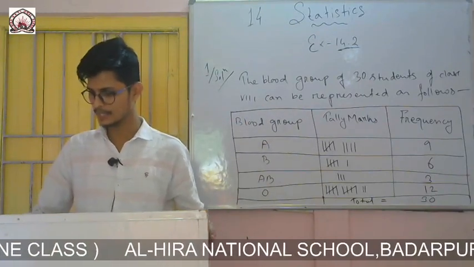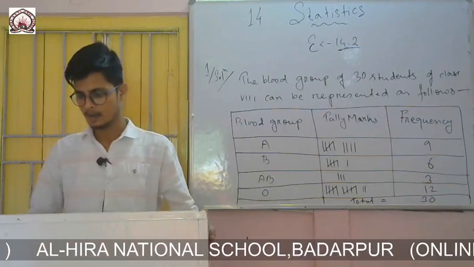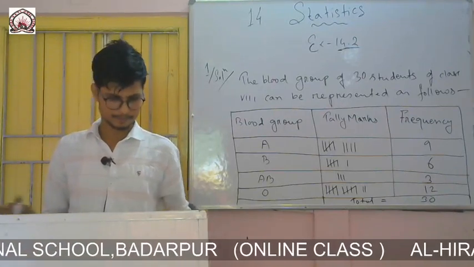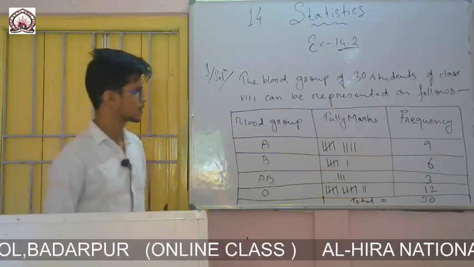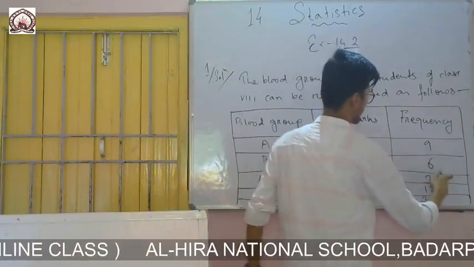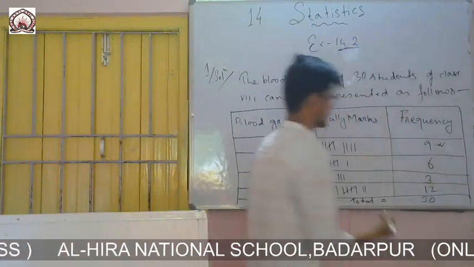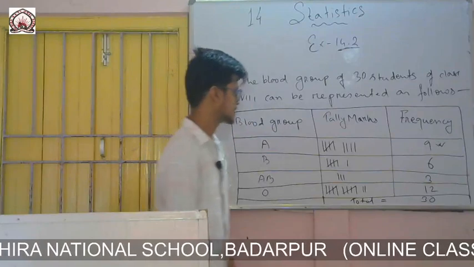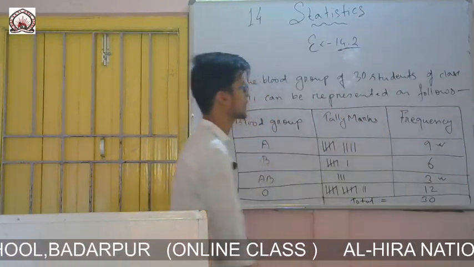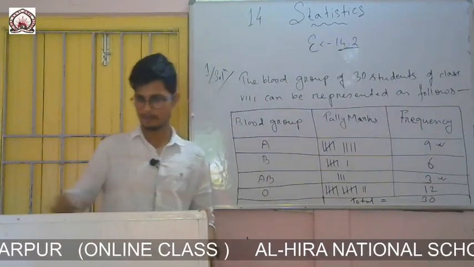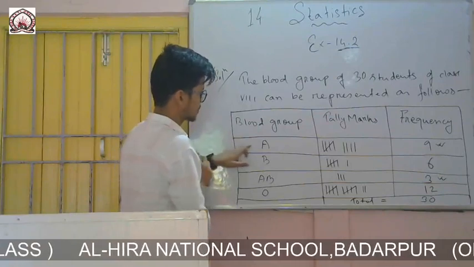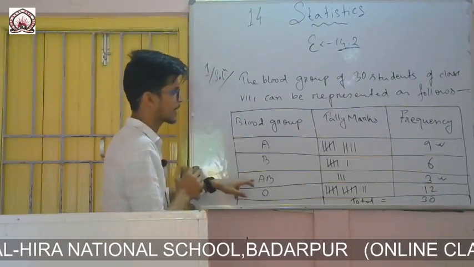So now the question is, which is the most common and which is the rarest blood group among these students? From this data you can see which one is occurring maximum times, 9. So this is the most common blood group, and which one is the rarest? It is only 3 times. That means blood group AB is the rarest, but you have to write this one. So I am rubbing this. You just remember blood group A got 9 and AB 3.